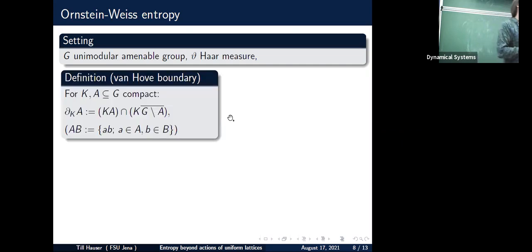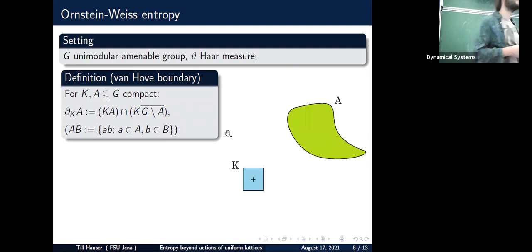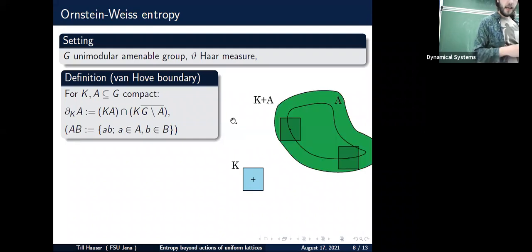And now we want to use Van Hove sequences on that for averaging, and here's the definition of the Van Hove boundary, but I guess it's best to draw a picture. So let's consider a set A and basically some scale K on which we want to define the K-boundary of A now. And it's done as follows. So we blow up A on the scale of K.